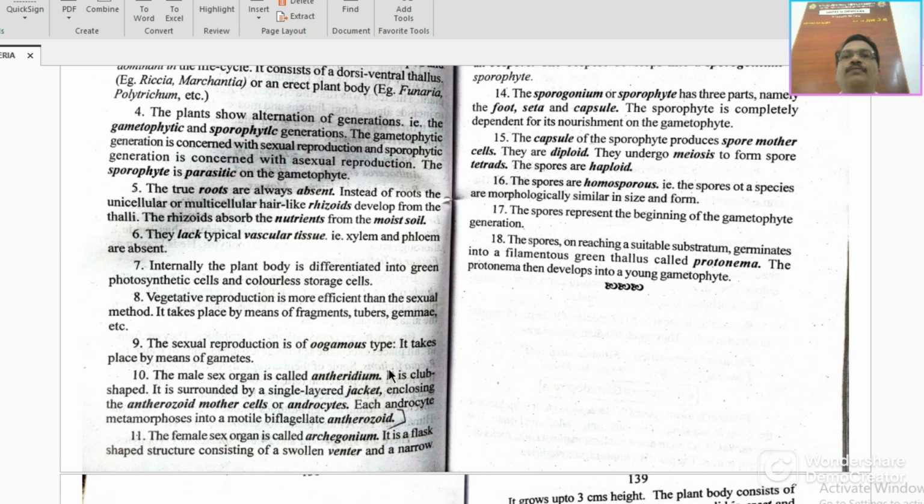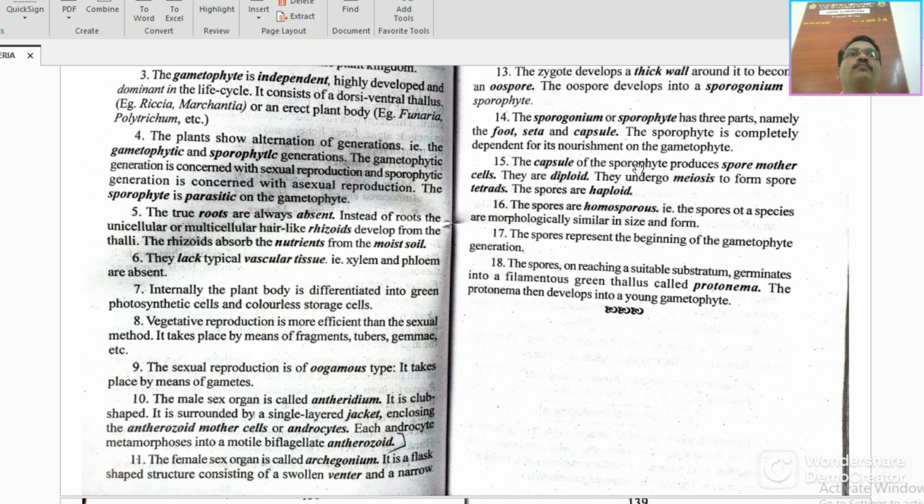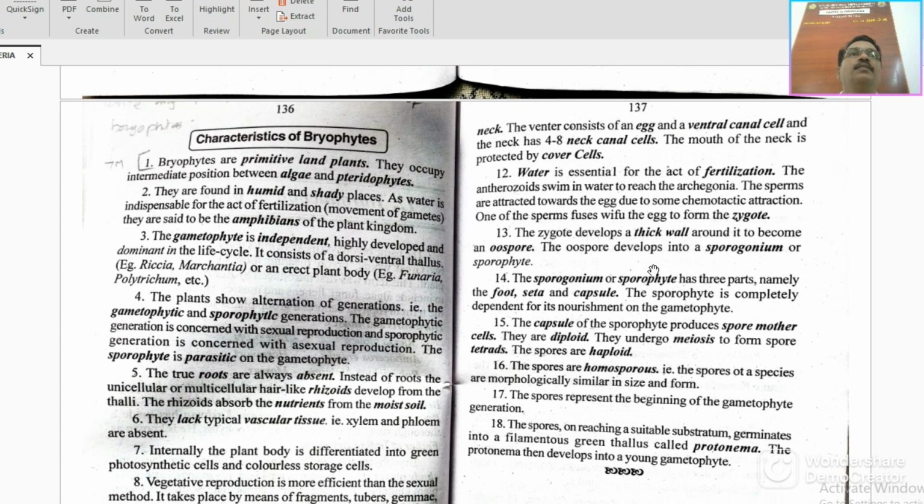The female sex organ is called the archegonium. It is flask shaped, consisting of a swollen venter and a narrow neck, and the venter contains the egg and ventral canal cell, and so on. Water is essential for fertilization, and from that the zygote develops into the sporogonium, the sporophyte, consisting of foot, seta, and capsule, and the capsule develops spore mother cells.